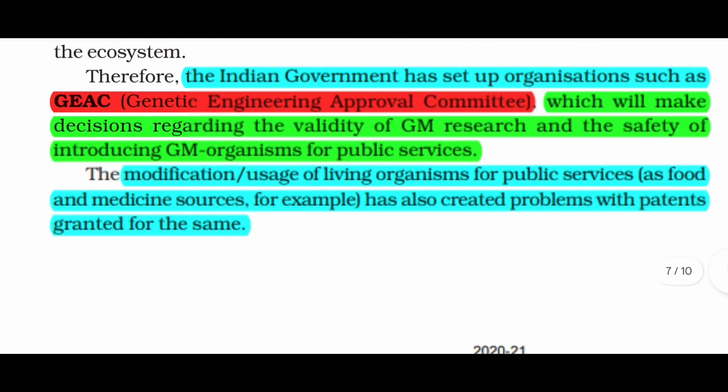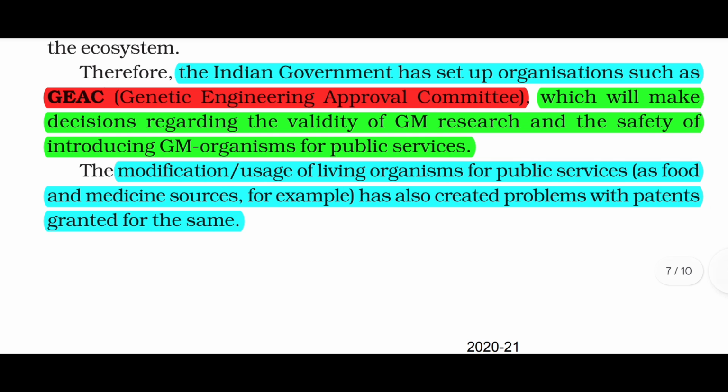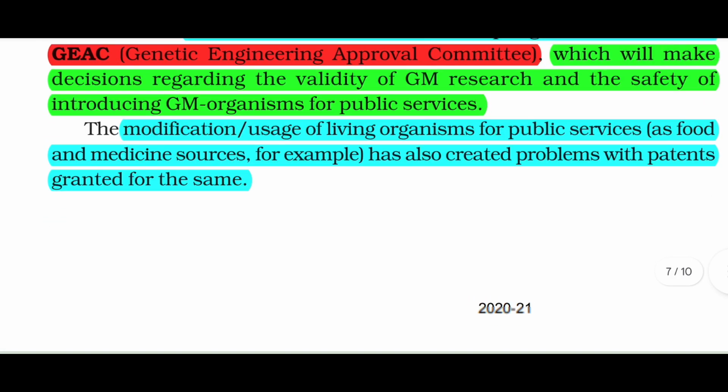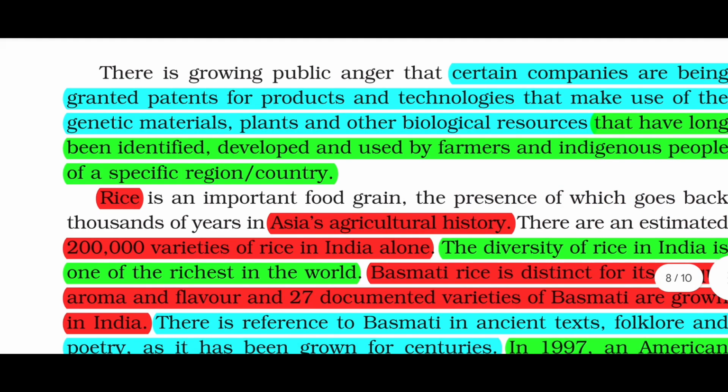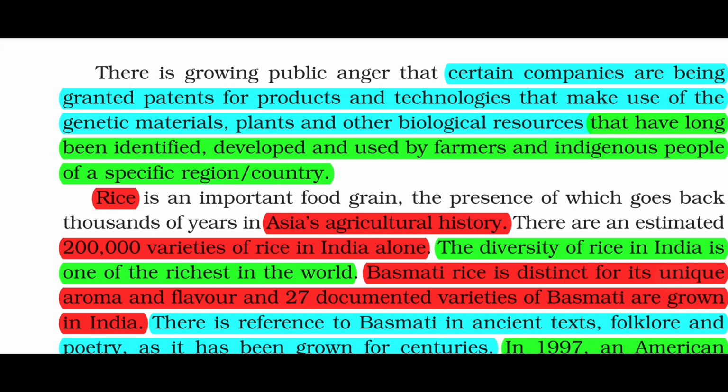The modification and use of living organisms for public services as food and medicine sources, for example, has also created problems with patents granted for the same. There is growing public anger that certain companies are being granted patents for products and technologies that make use of the genetic materials, plants, and other biological resources that have long been identified, developed, and used by farmers and indigenous people of a specific region or country.